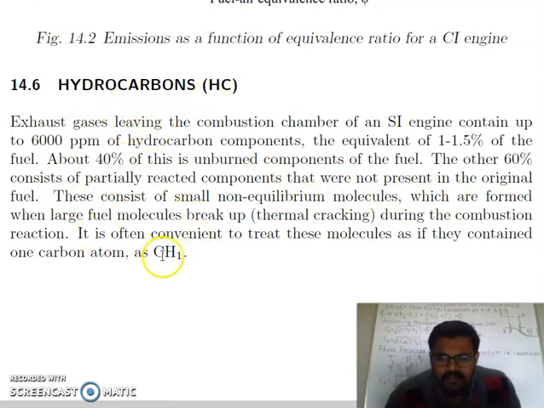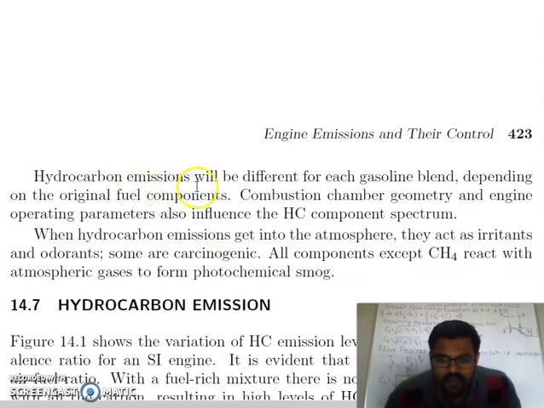So hydrocarbons we will write in this form, that is CH1. It is often convenient to treat these molecules as if they contain one carbon atom and one hydrogen. Hydrocarbon emissions will be different for each gasoline blend. If we use different types of gasoline, definitely hydrocarbon emission will vary depending on the original fuel components, whatever the fuel contains. Combustion chamber geometry and engine operating parameters like pressure, temperature, and conditions such as the altitude at which it is operating also influence the hydrocarbon component spectrum.